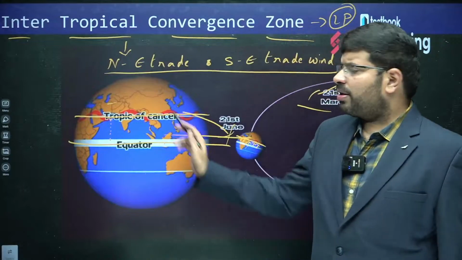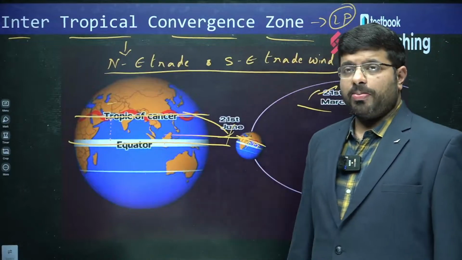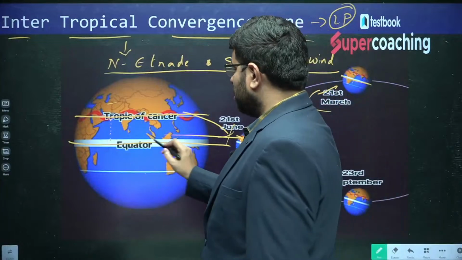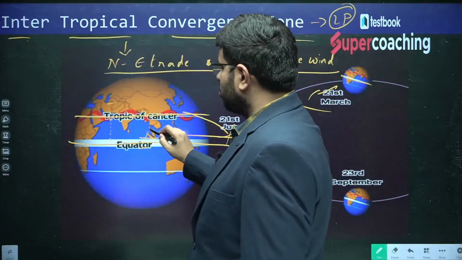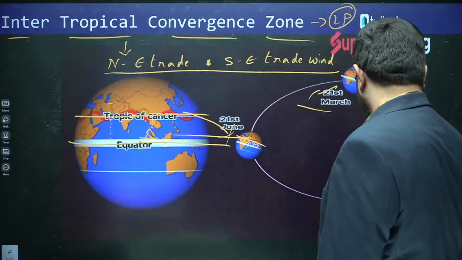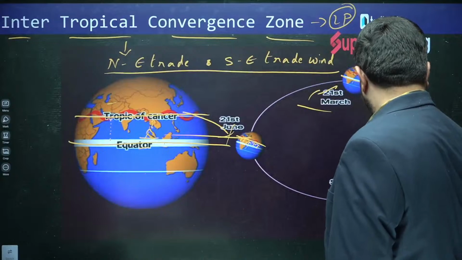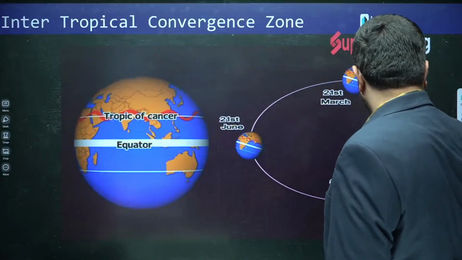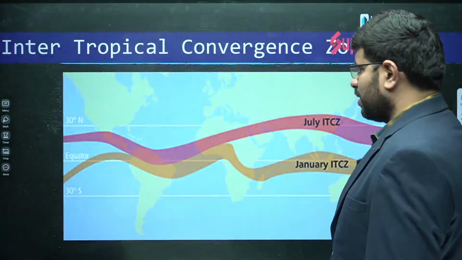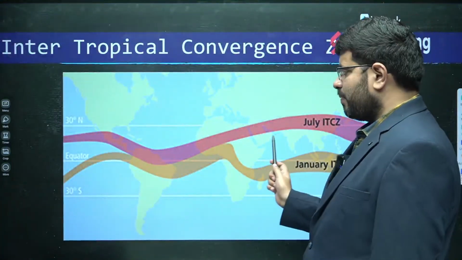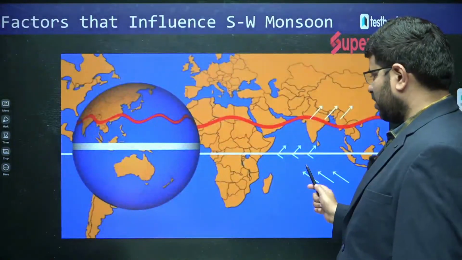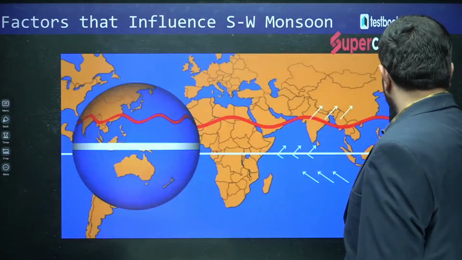So, you will find that by June, vertical rays are more in the tropics. Because of this, the equatorial low pressure belt will also shift northwards. Because of that, the wind systems are also moving upwards. Let me show you this. You can see here, originally, let me show you this picture here.